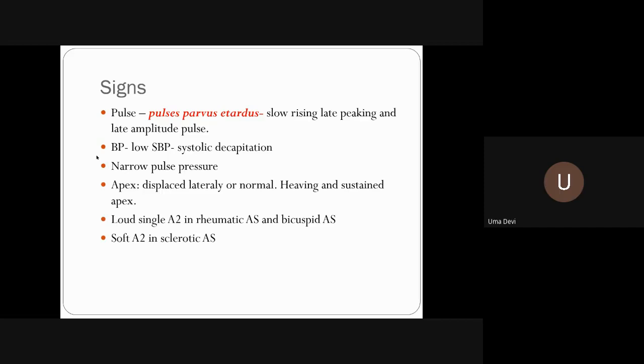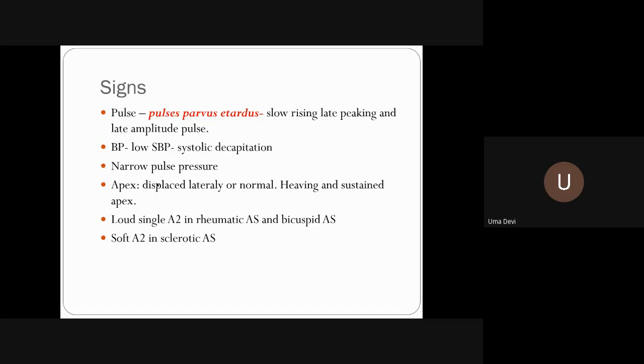Now, the next point is you may hear an ejection click when it is due to bicuspid aortic stenosis, but in other conditions you will not get the clicks. So this is the sound. Then about the murmur, it is an ejection systolic murmur, a crescendo-decrescendo murmur, which starts with the S1, then engulfs the aortic component of S2. When it is engulfing the aortic component, it means it is becoming severe. A2 is becoming soft and the murmur is prolonged and engulfing the second heart sound, which means the aortic stenotic lesion is becoming severe.